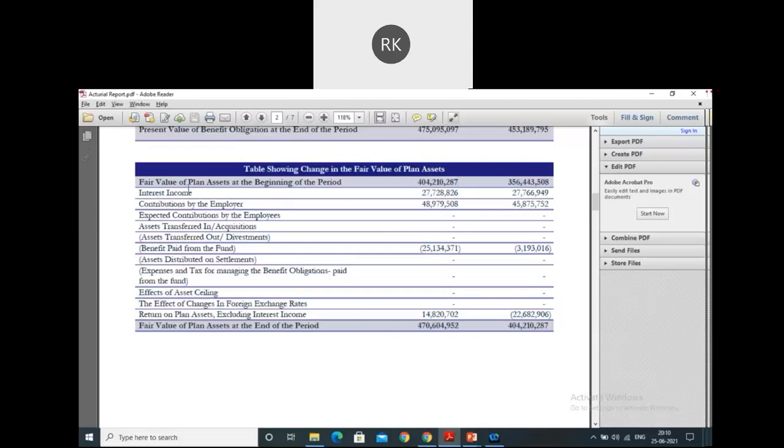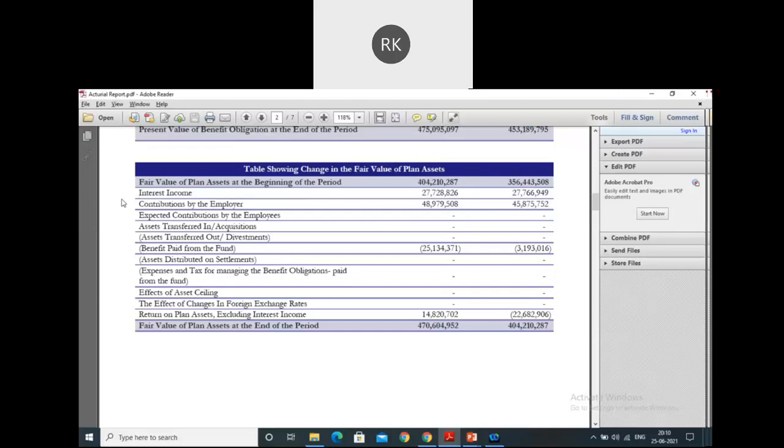This interest income we have already discussed in the previous session: the actuary assumes a certain rate of interest which is supposed to be earned on the contribution or the pool of amount kept by the entity. We have seen in the assumptions that they assumed a certain percentage for computing this interest income.